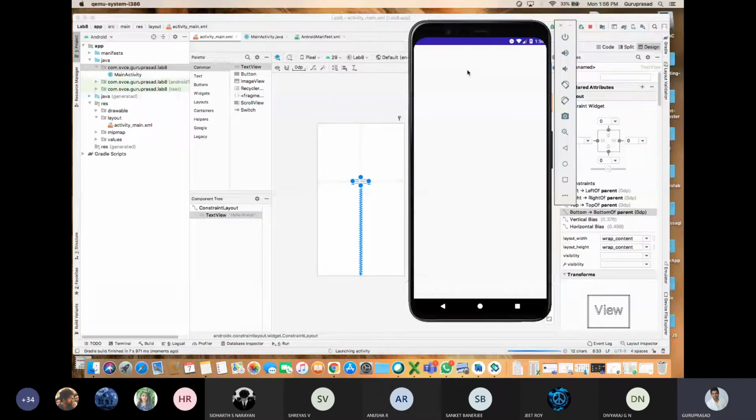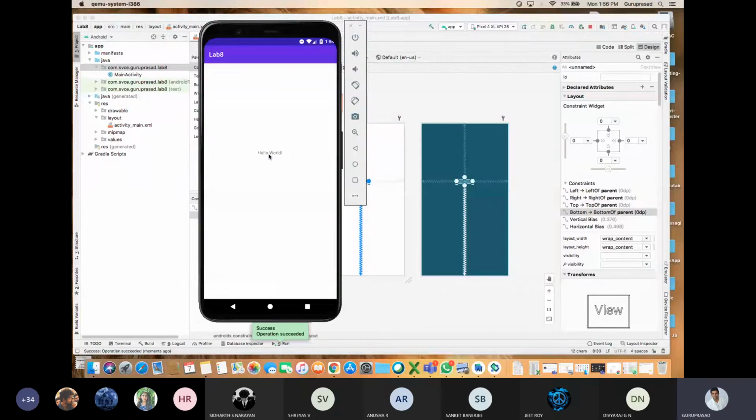Lab 8. That is your program name and hello world. Okay. Now I'll go to the XML file. I'll double click on that.